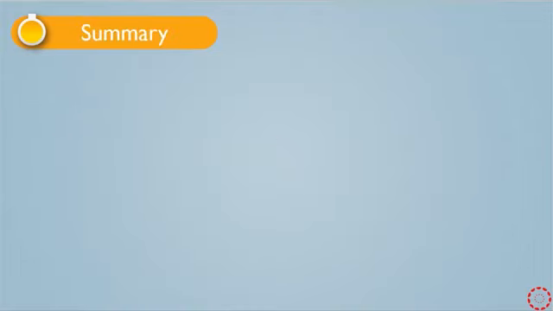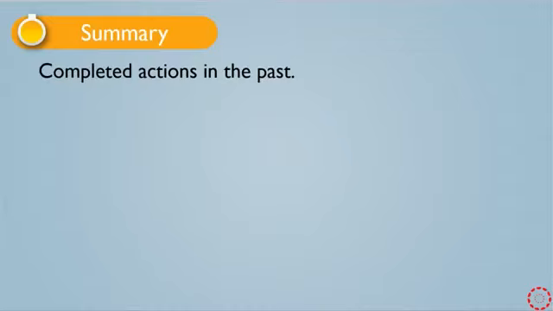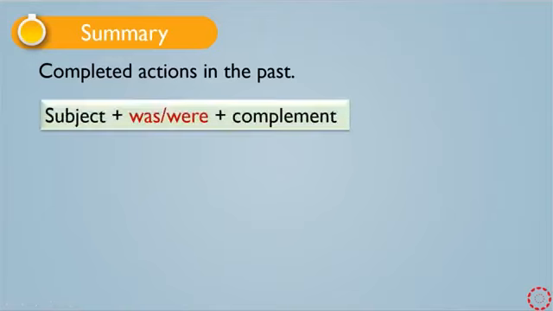The summary of what we have learned today. We use past simple for completed actions in the past, I mean before the time of speaking. This is the general rule of was and were forms: subject, was or were, and then we have the complement.